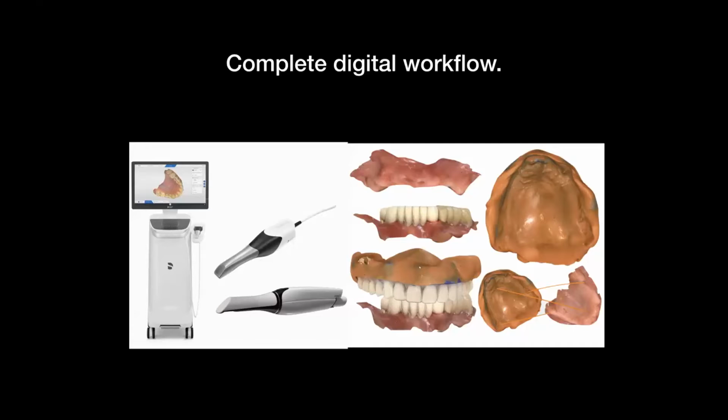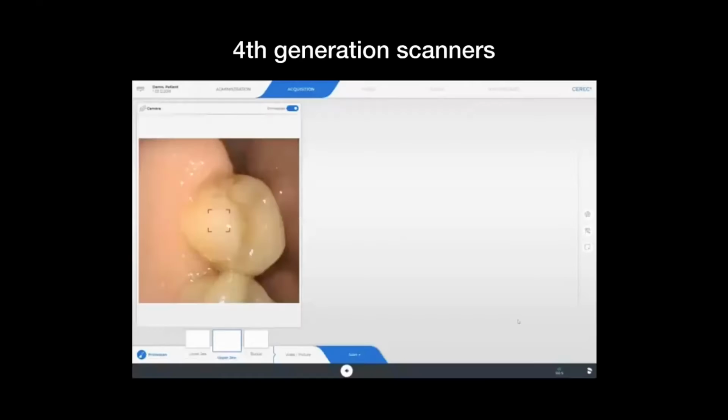Time has come, dear friends, when initially we were scanning and making single restorations to the time where we are able to scan the whole arches, and that has really opened up the possibilities to create full mouth restorations, create digital dentures, create implant frameworks, so on and so forth.